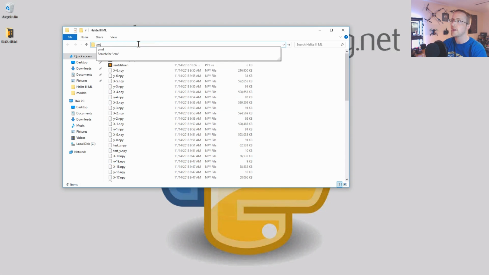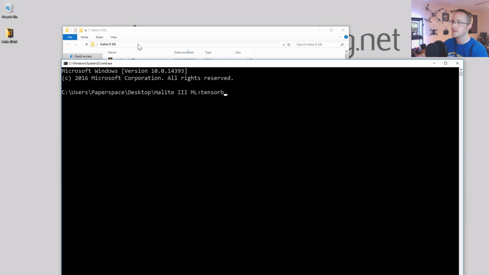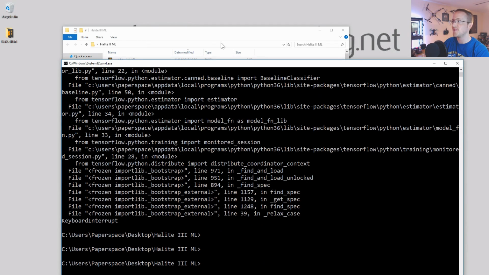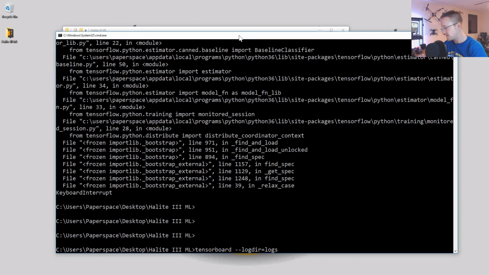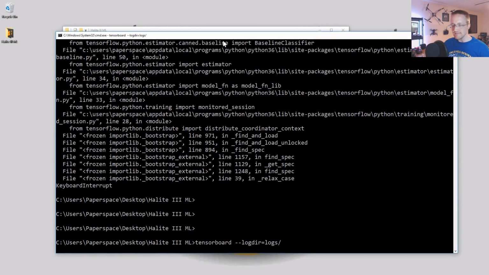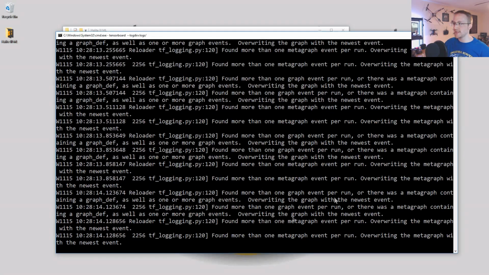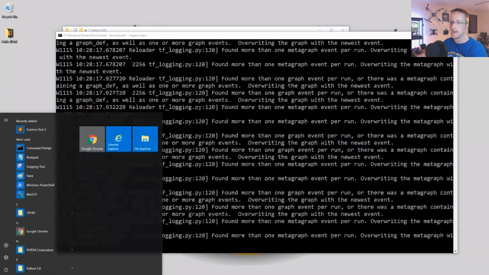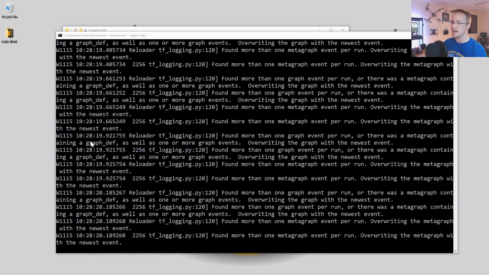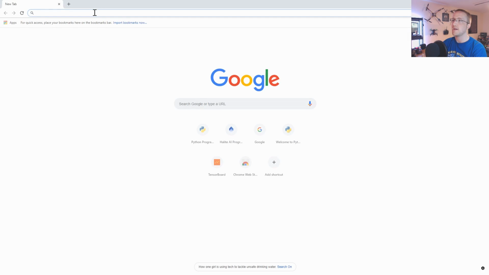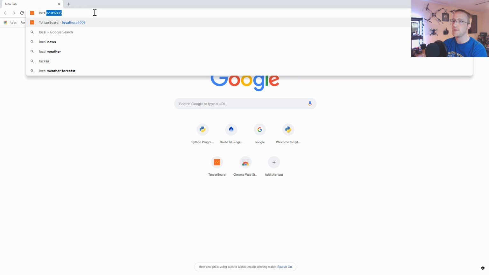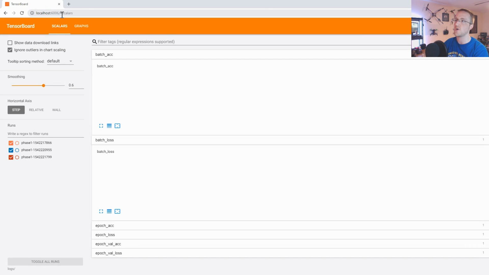So let me quickly bring up TensorBoard. TensorBoard logdir equals logs. Dang it. TensorBoard logdir equals log slash. And for some reason I get a bunch of this. I think it's because we're overriding the steps with my crappy way of doing things, but we'll get through it. So then I found that the best way to get there is with localhost:6006.